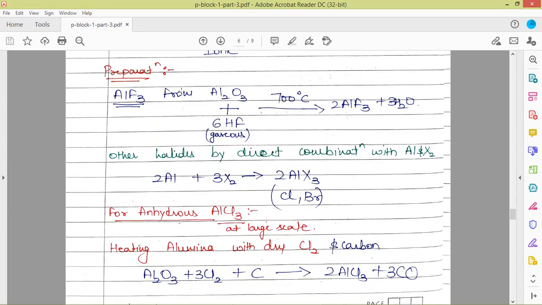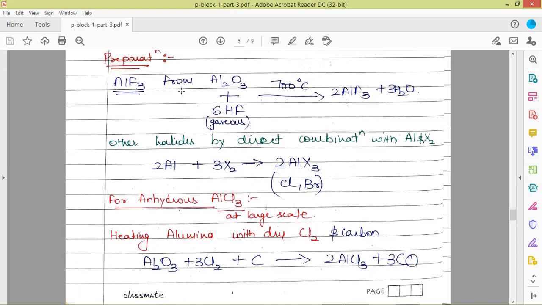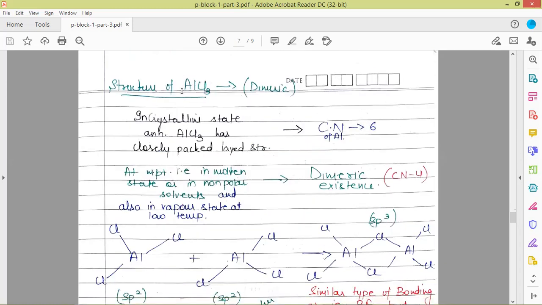For the formation of anhydrous AlCl3 on a large scale, alumina is treated with dry chlorine gas in the presence of carbon, giving AlCl3. AlCl3 actually exists as a dimer. In the crystalline state, anhydrous AlCl3 has a closely packed layered structure with coordination number 6. Around its melting point, in the molten state, in non-polar solvent, or to some extent at low temperature in the vapor state, it exists in the dimeric form.